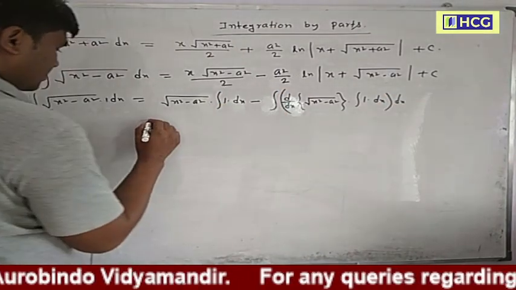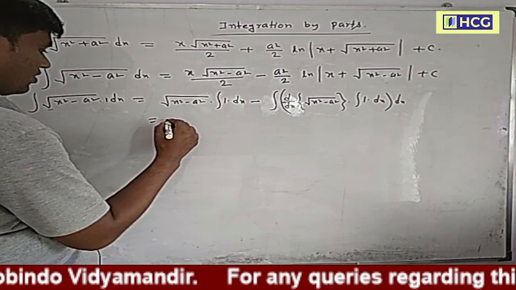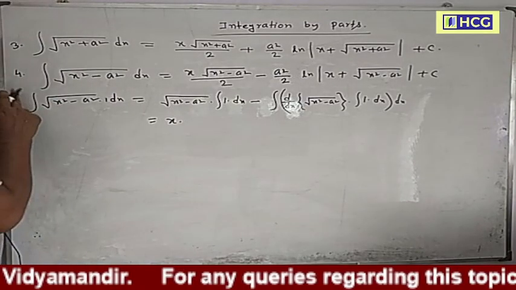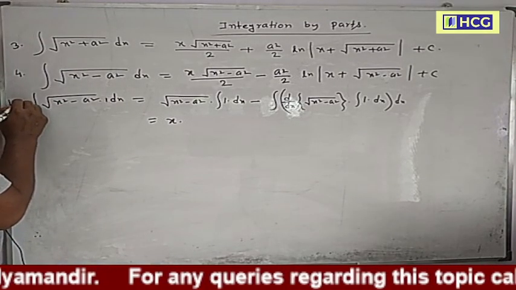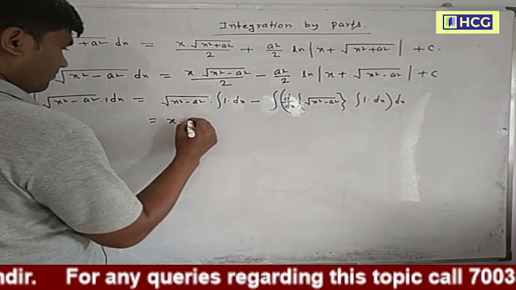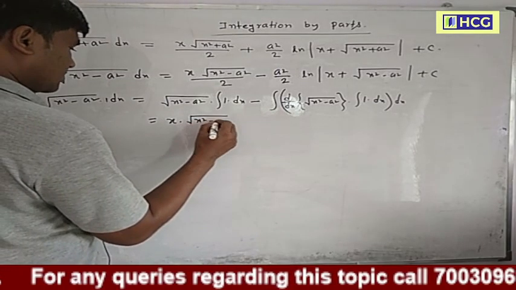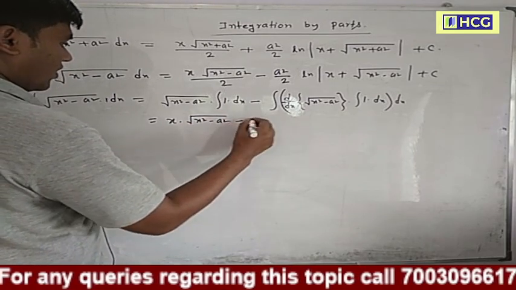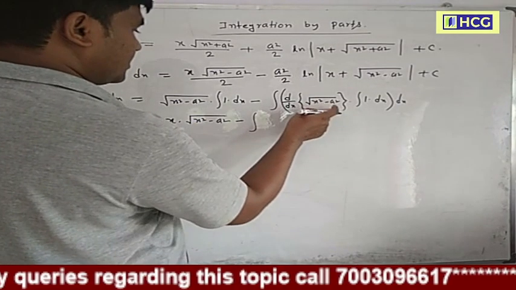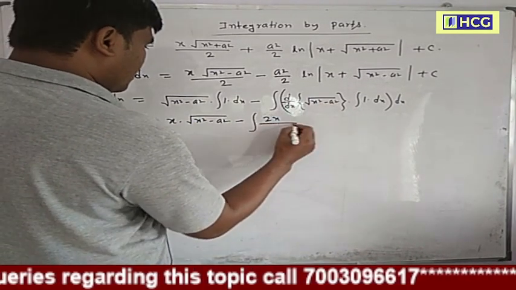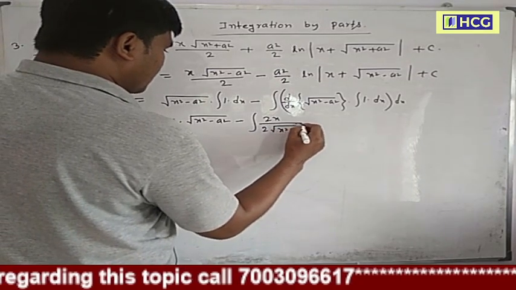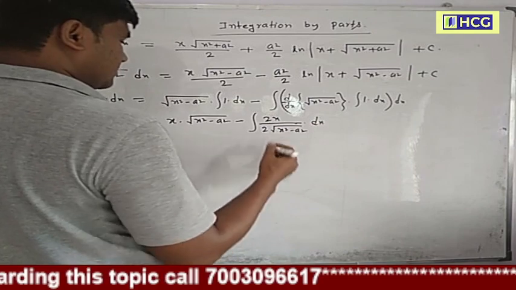So now this is equal to x into, let I equal to this, x into root over of x square minus a square minus integration of d/dx of root of x square minus a square, this is 2x by 2 root x square minus a square into dx.